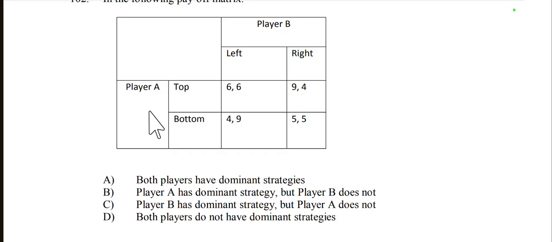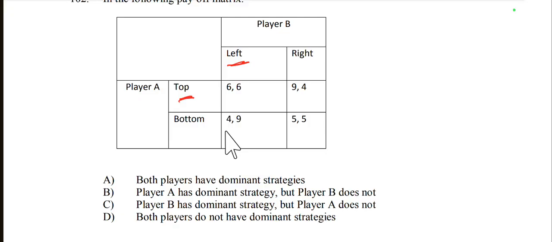If player B chooses left, player A can choose top, getting 6. If player A chooses bottom, then getting 4.